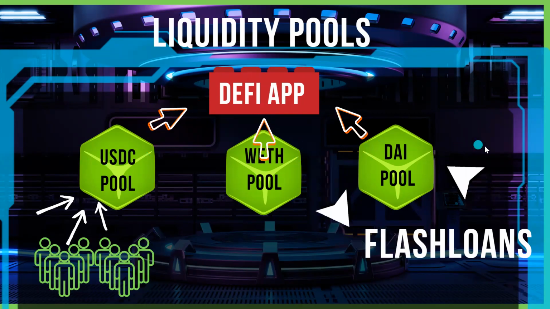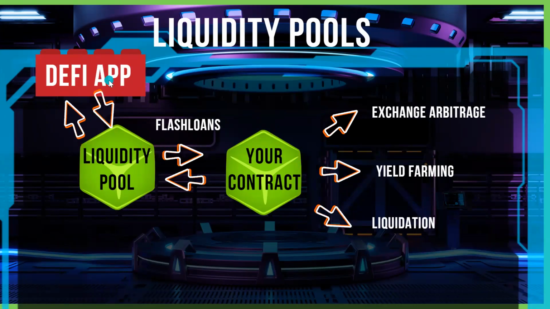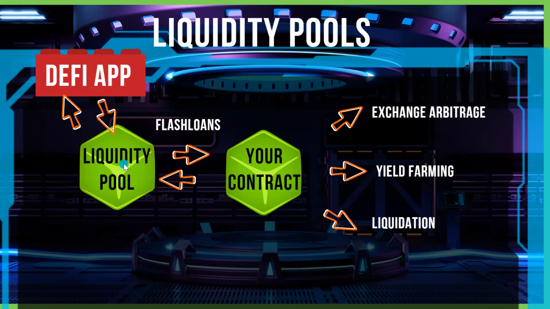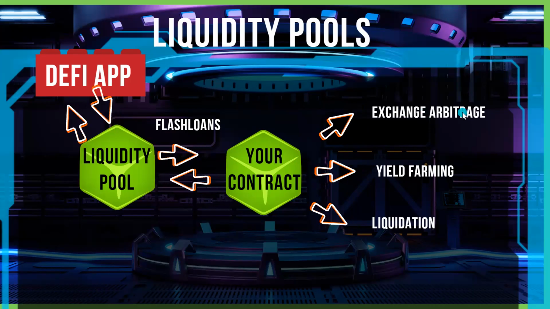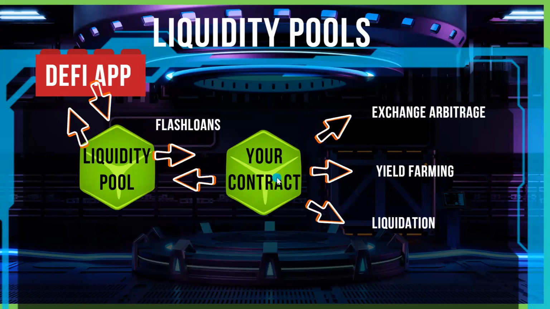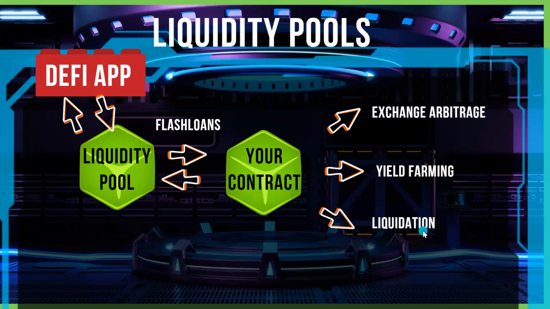So let's look at how this will work if you hook up your own flash loan to the system. So here's the DeFi app. You are then going to access the liquidity pool, be it Ethereum or whatever crypto. You're going to get a flash loan using a smart contract. You are then going to take that flash loan and you're going to execute it either for an exchange arbitrage to generate some profits, utilize it to increase your exposure in yield farming, or use it for liquidation purposes.